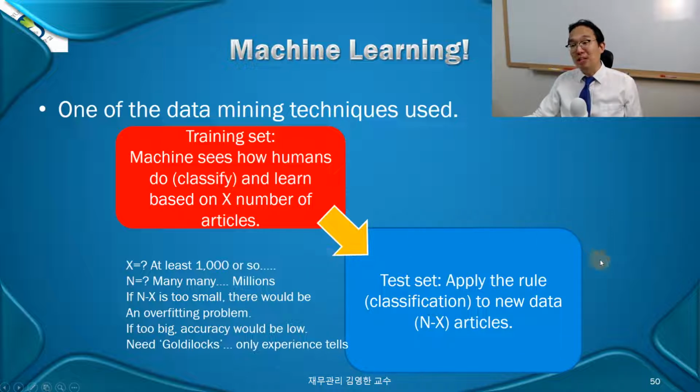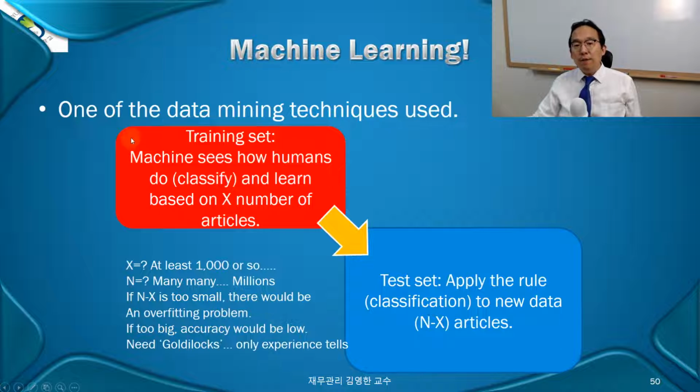With those probability estimations, it computes the posterior probability. Bayesian learning is done over there. And then using this test set of news articles, they apply the classification rule to new data and classify accordingly. Okay?